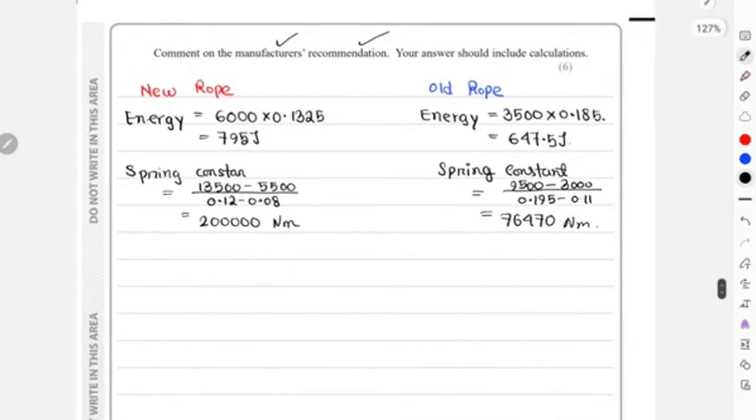And now we're going to write down the explanations. The area under the graph determined the stored energy. So for the new rope, energy absorbed was greater than the older rope, and that means that less energy was absorbed by the older rope, right? And then using the equation k equals force over extension, the student can calculate the spring constant for both the ropes.